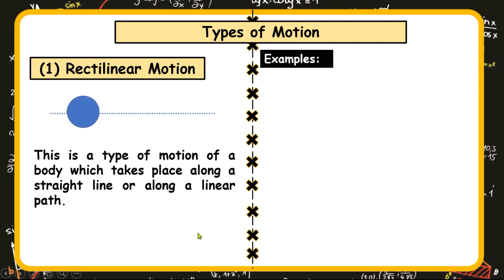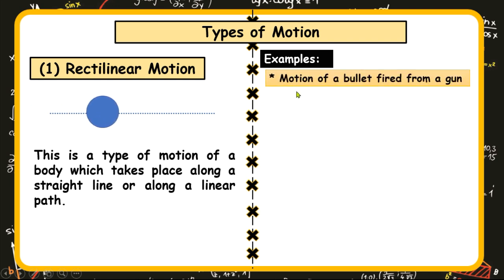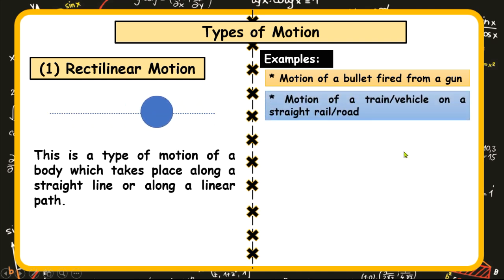Let's look around us and look at some examples of motions that are rectilinear. 1. The motion of a bullet fired from a gun. When a bullet is fired from a gun onto a target, it does not miss because it moves on a straight course to the target. So that is an example of rectilinear motion. 2.